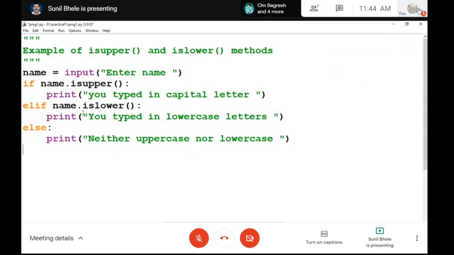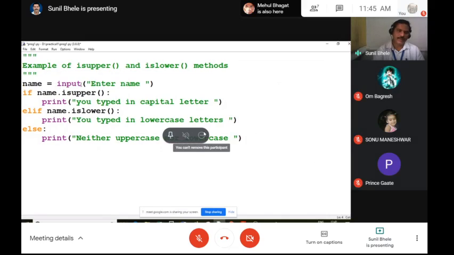So how this program works, you must understand the complete statement. First statement, you know that input is also an inbuilt function in Python. This input function gets the response from the user. Suppose you type any string, it returns the user's response in the form of a string, and that string is stored in this variable name. Now you can check whether the string contains characters all in uppercase or not. If all the characters are in uppercase, it returns true. If all the characters are in lowercase, it returns true.